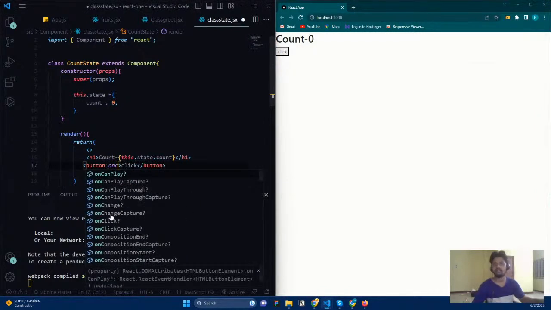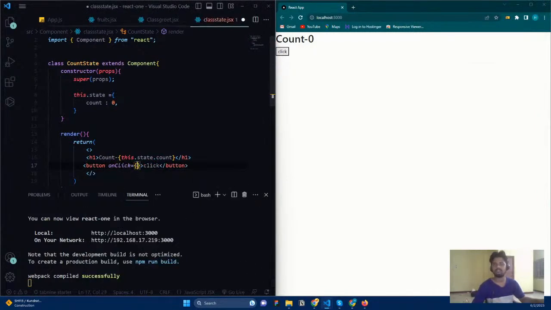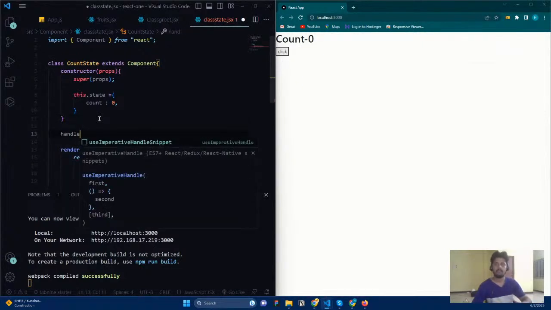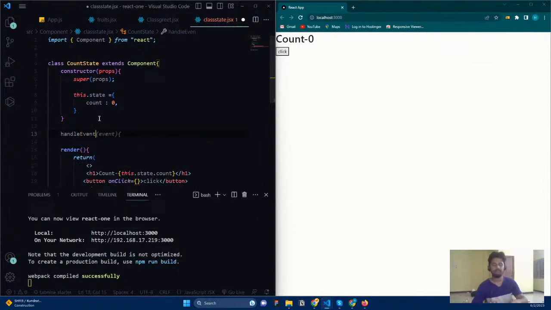So for adding an event listener, you just say onClick. If someone clicks it, it is going to take something, and you are able to call something called a function. So I don't have a function. Well, we can create a function. I'm just going to say handleEvent.